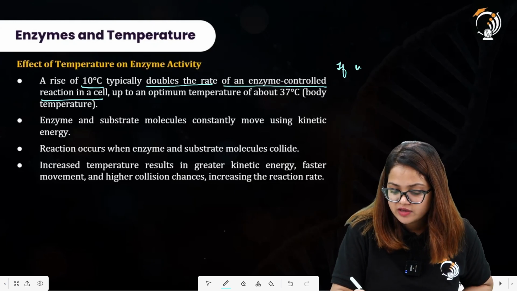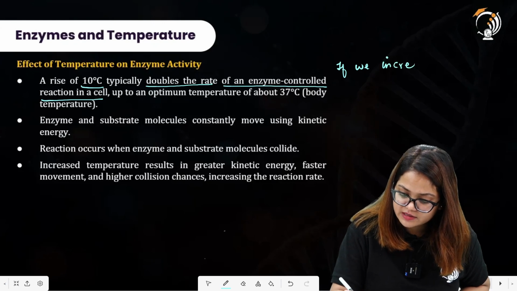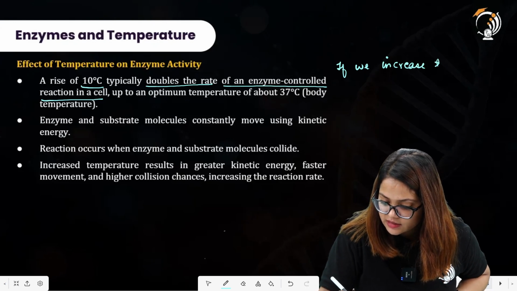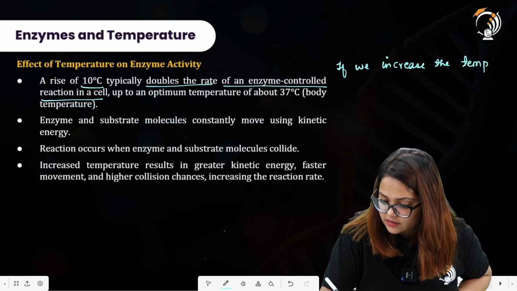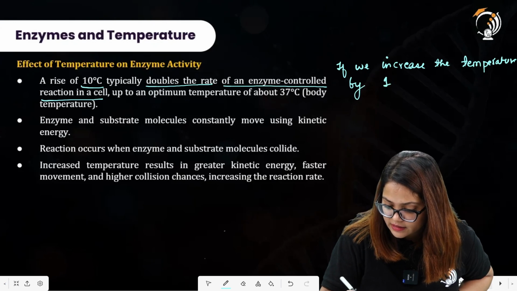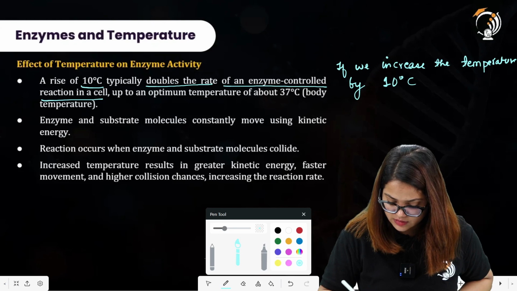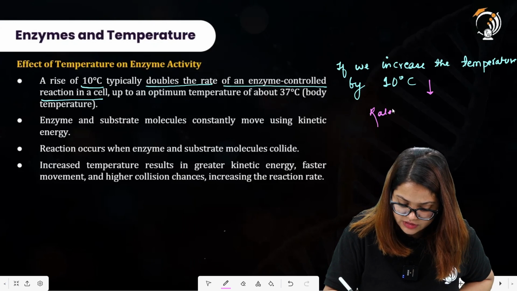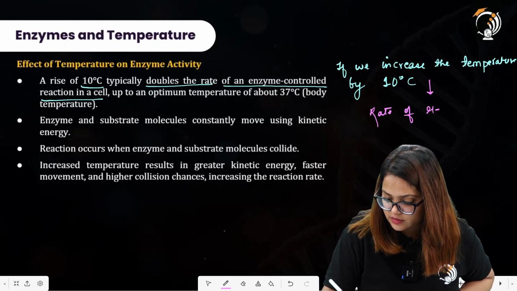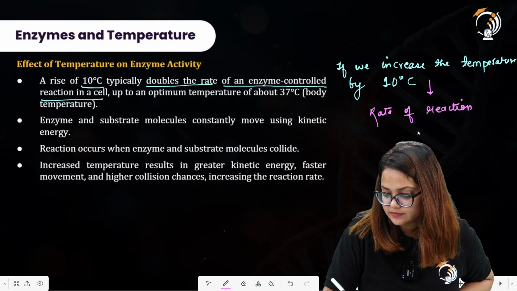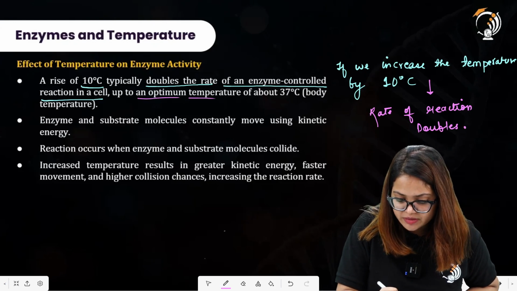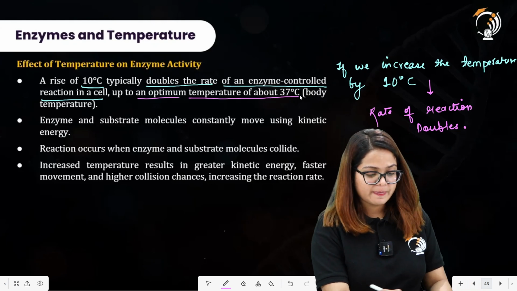So if we increase the temperature by 10 degrees Celsius, the rate of reaction doubles, up to an optimum temperature of about 37 degrees Celsius.